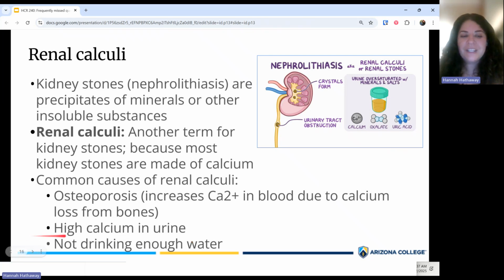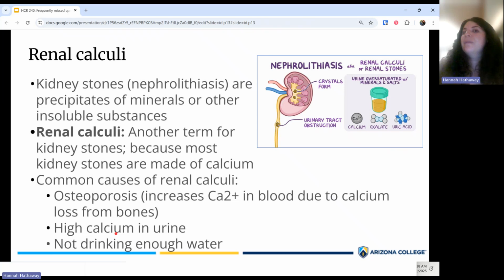That being said, if you're thinking, oh my gosh, high calcium in the urine, should I not be taking a calcium supplement? There's not great data that taking calcium supplements is going to increase your risk of kidney stones in most people with normal kidney function. So if you have normal kidney function, absolutely keep taking your calcium supplement. It's probably more beneficial for preventing things like osteoporosis than it is for potentially increasing your risk of kidney stones.